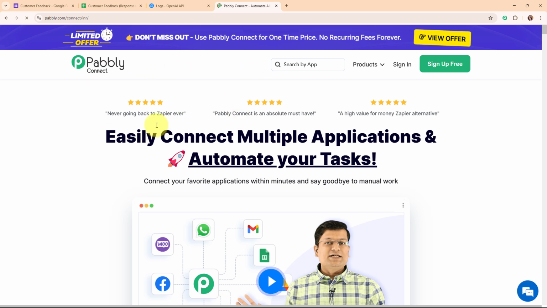Alright, so here on my screen you can see Pabbly Connect's homepage, and here you can see the two options that are sign in and sign up free. If you're a new user, click on sign up free and get 300 tasks every month to explore the software. And if you're an existing user, click on sign in. Here I'm an existing user, so I'm clicking on sign in.